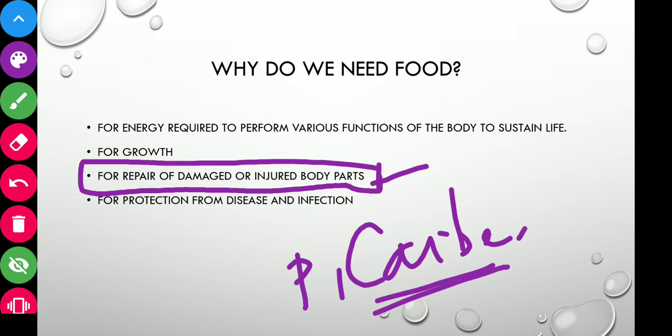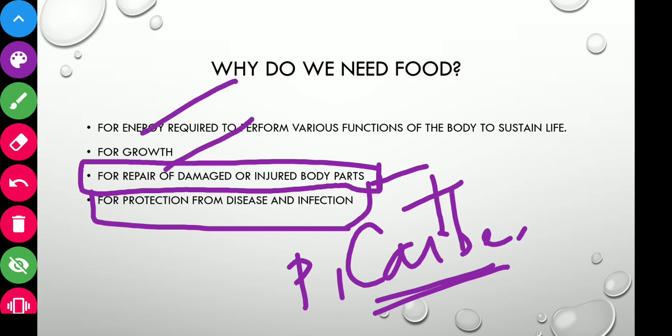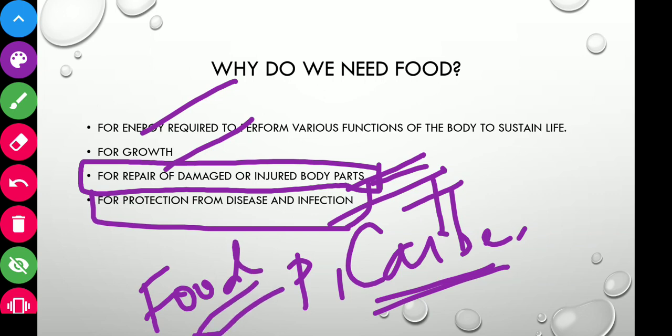Okay, then protection from diseases. Okay, yes. So many types of vitamins and minerals are required. So where do we get these vitamins and minerals? We get them from the food. Okay, so for energy, for growth, for repair of damage to body parts, and for protection from diseases, we require food. Okay, yes.